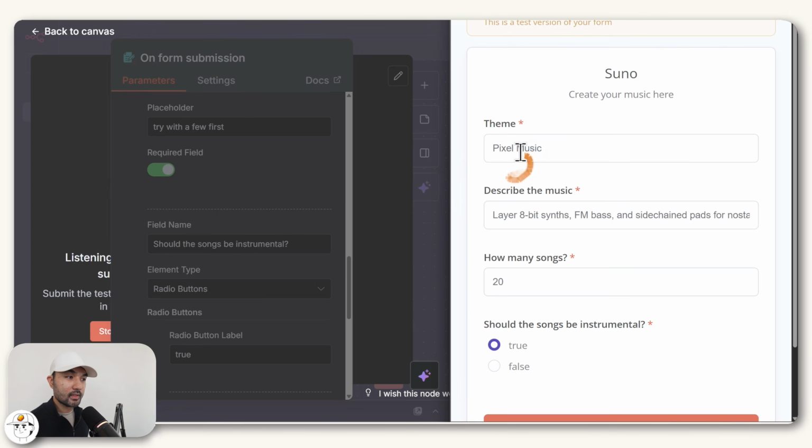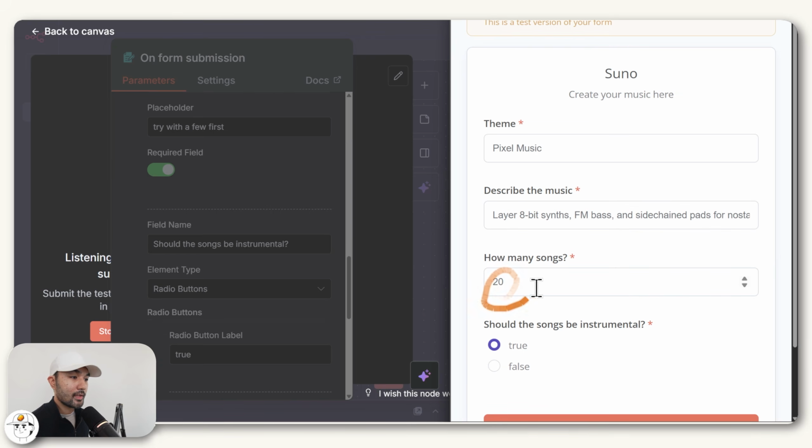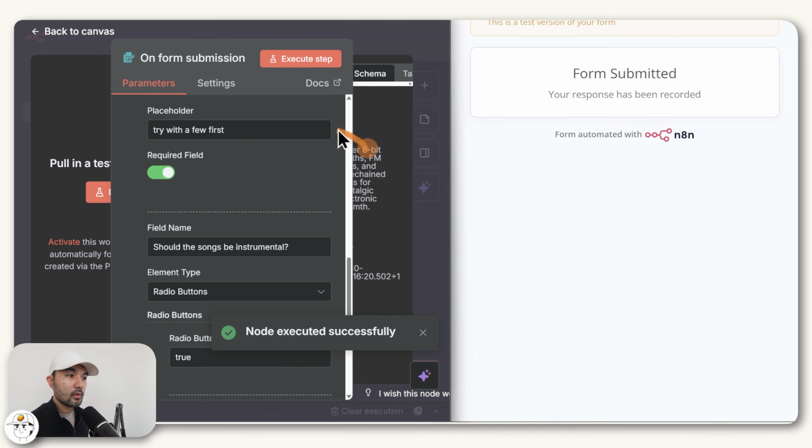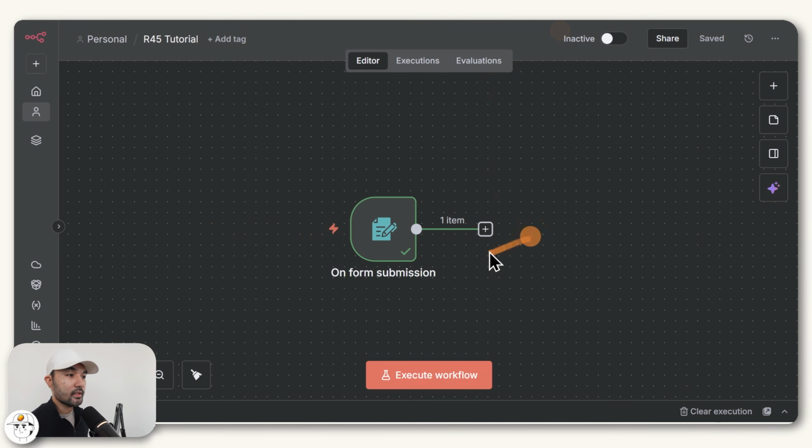So for this trial, what we'll test it with is pixel music just to see how that sounds. We gave it a description here, which near the end of the video, I'll give you a quick tip on how to easily get ideas for this part. We'll try to do 20 songs and have the songs be instrumental. So when we click on submit, what that will do is load that input into n8n. And so that is what we need for this very first trigger.